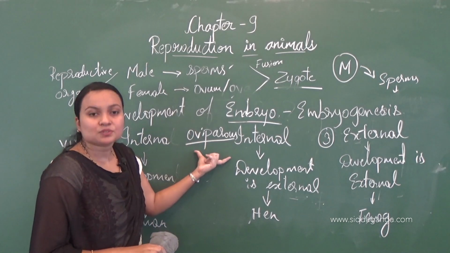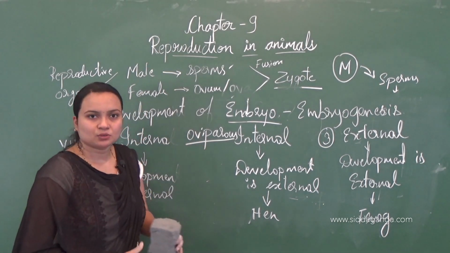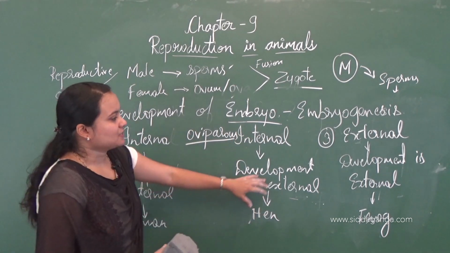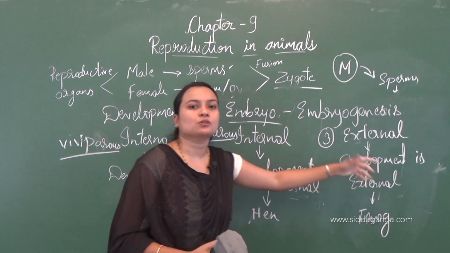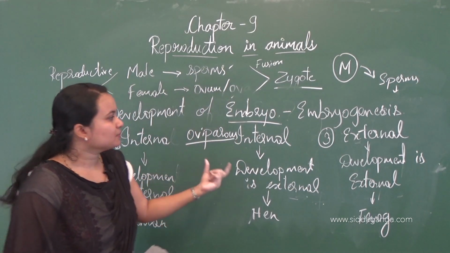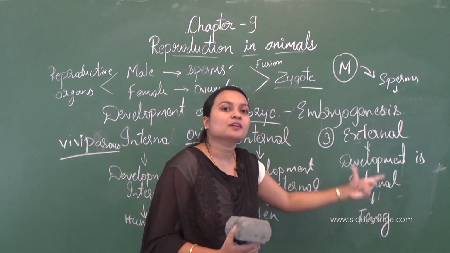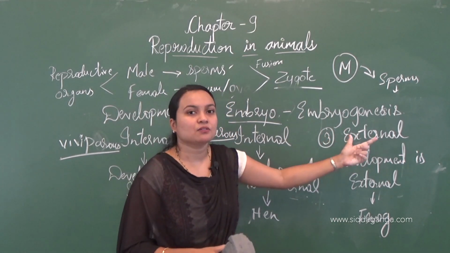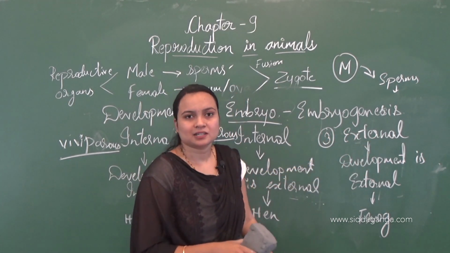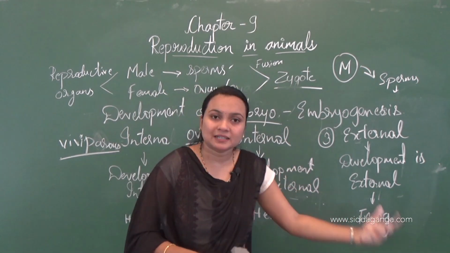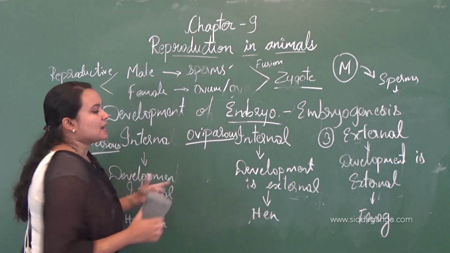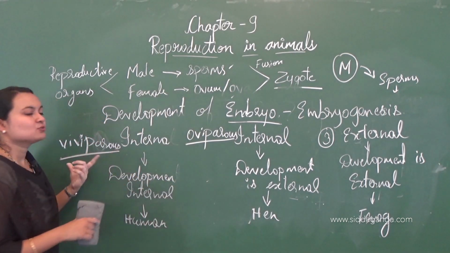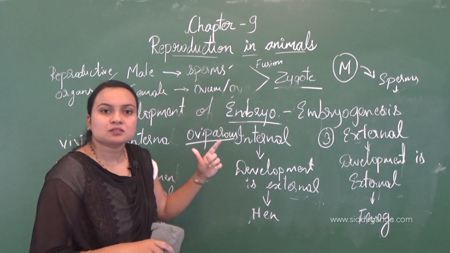The organisms which lay the eggs are called oviparous organisms. In the case of frog also, they are called oviparous because the frog will lay the egg, whether it is external fertilization or external development. Here the frog will lay the eggs. So they are called oviparous organisms.